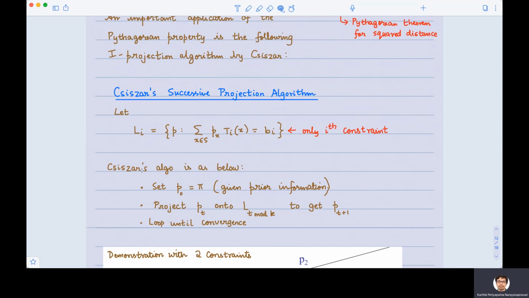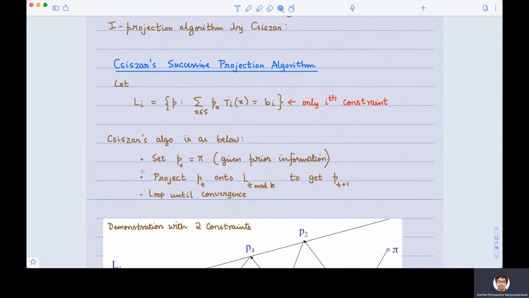Now Csiszár's algorithm is as follows. Start at time t equal to 0, set P0 as your prior information pi. As time progresses, take Pt and project Pt onto the L in the next step. Okay, t mod k. We just rotate between L1 through Lk.